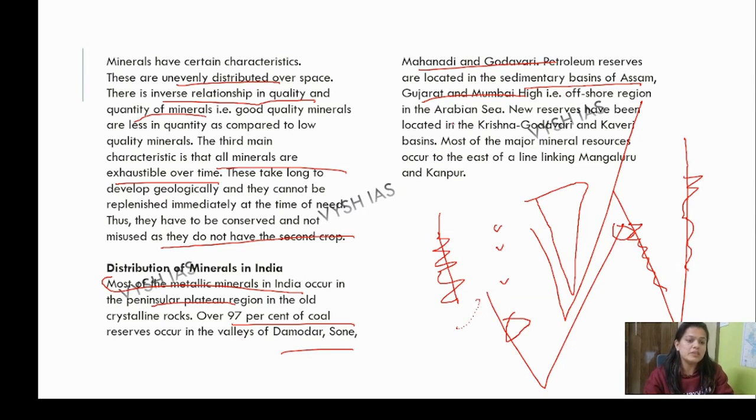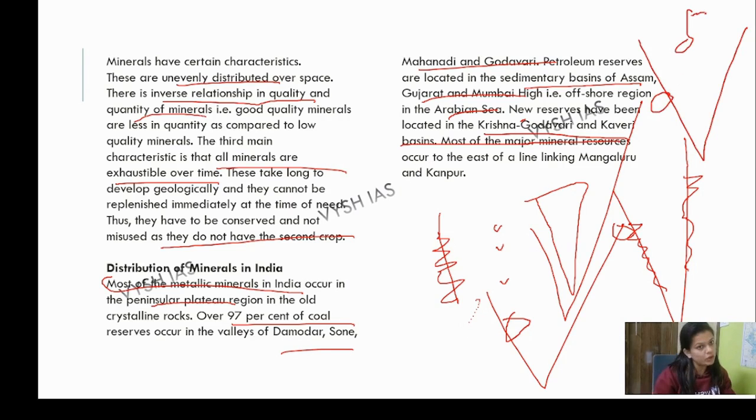Then the offshore regions of the Arabian Sea. Mumbai High is basically an offshore region. The offshore region of the Arabian Sea is known as Mumbai High. New reserves have been located in Krishna, Godavari and Kaveri basins. Major mineral resources occur in the east line of Mangaluru and Kanpur. So Mangaluru and Kanpur here. Okay, got it.